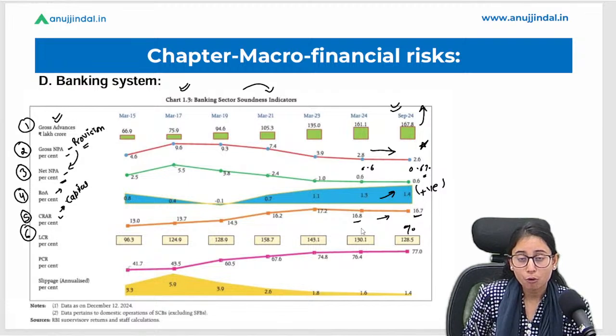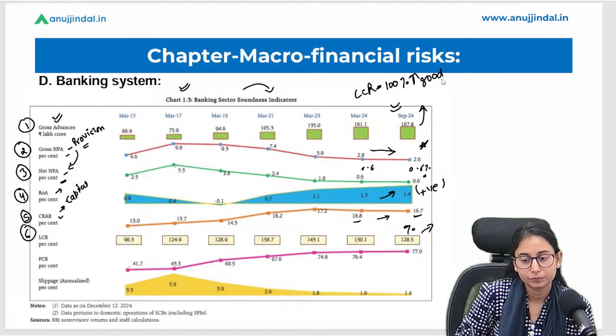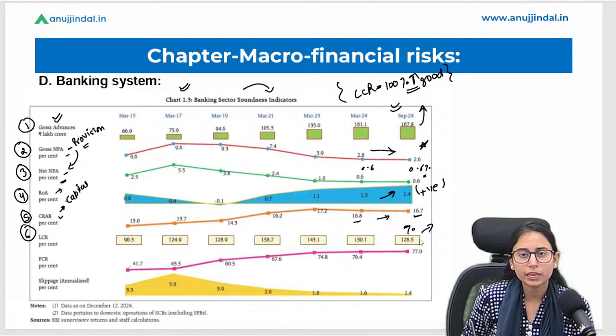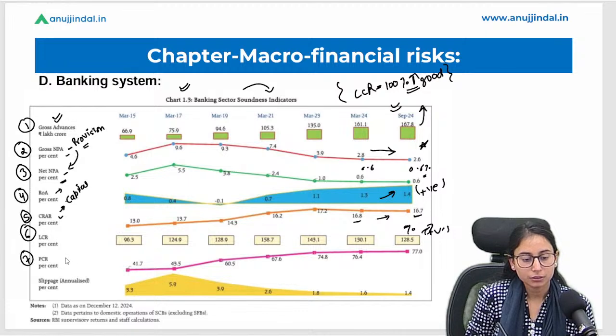Before it was 130.1%. An LCR which is more than 100% is considered good, and we can consider 128.5% a positive sign as well.